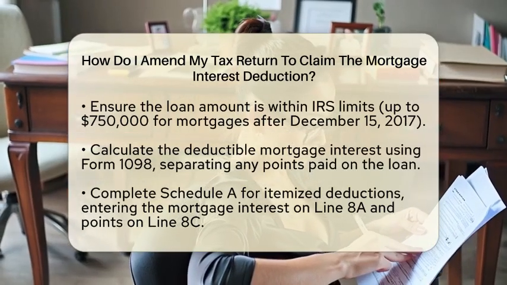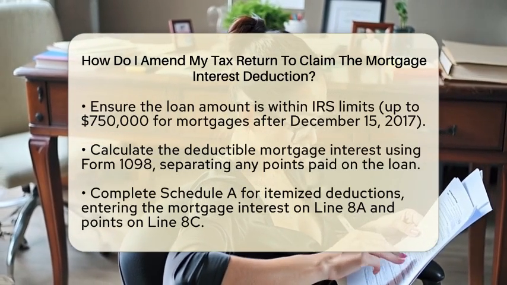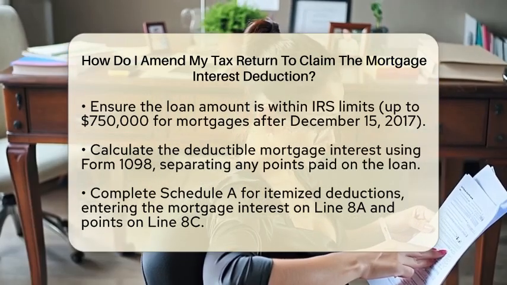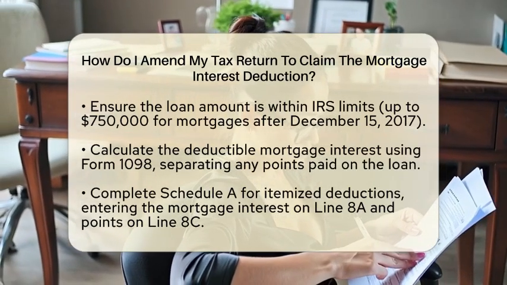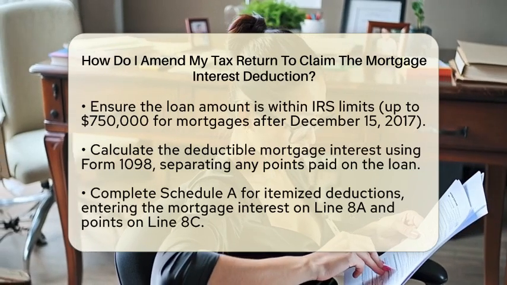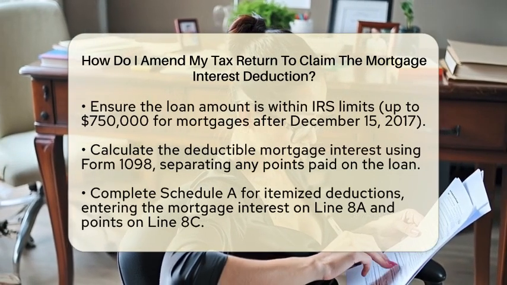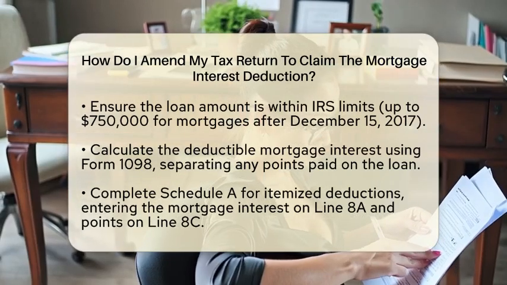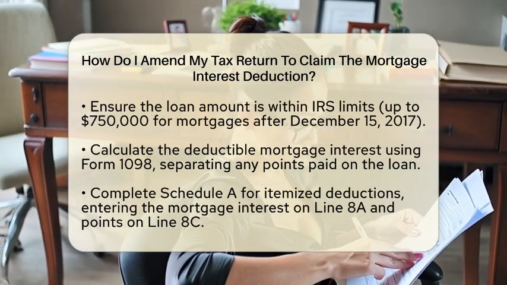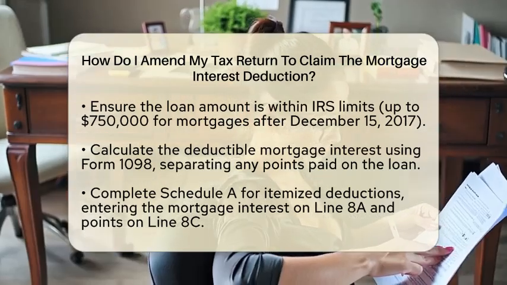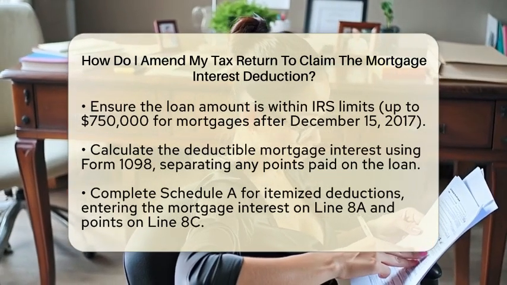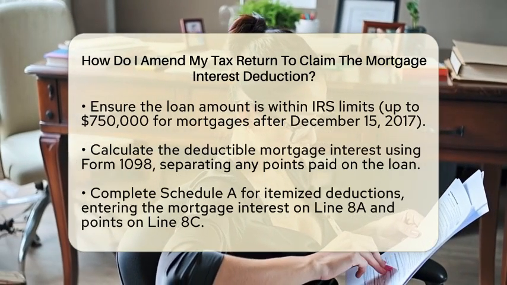Once you have confirmed your eligibility, calculate the deductible amount. Using Form 1098, identify the total mortgage interest you paid during the tax year. Be sure to separate any points paid on the loan, as these may also be deductible but need to be reported separately. Next, you will need to complete Schedule A, which is used for itemized deductions.